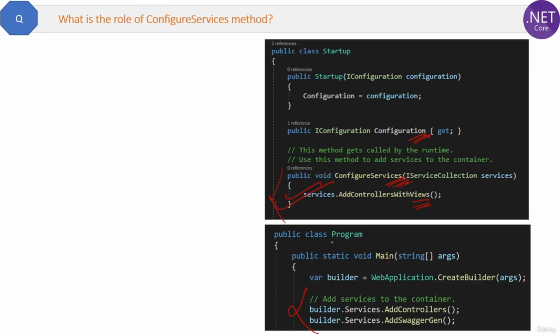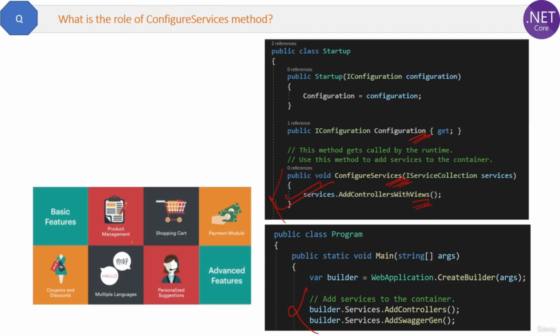Suppose let's take an example. Suppose you are creating one e-commerce application, and these are the basic services which are required for your application: cart, payment, multiple languages support. Now inside the configure services method you can add all these services like services.AddPayment, services.AddMultipleLanguages, like this. But when one request comes, it will access only one or maximum two services, like either payment or adding an item to the cart, but not all of them, right?